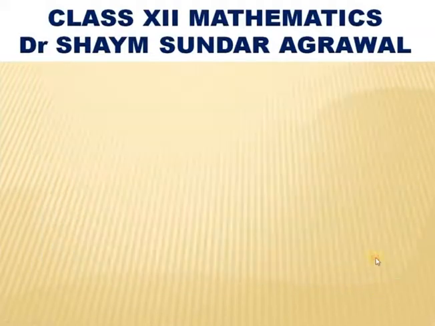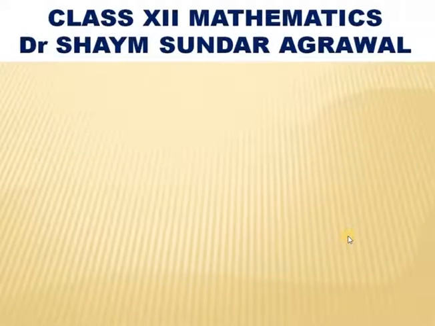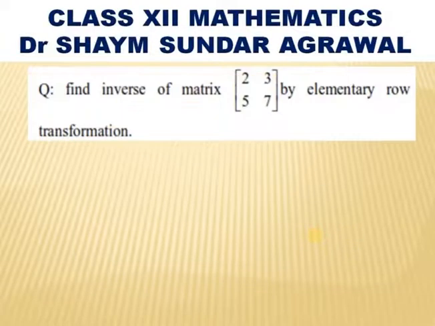So, these are the steps to find the inverse of any square matrix by elementary row transformation.